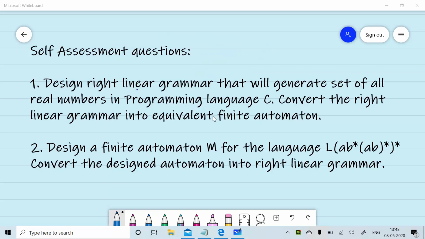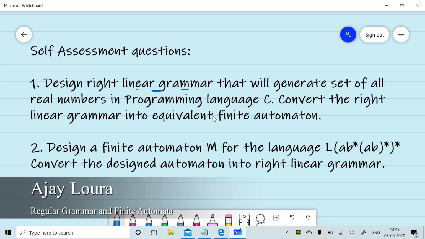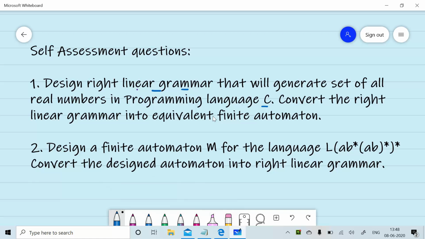Now these are two self-assessment questions. In the first question, we are interested in design of right linear grammar that will generate set of all real numbers in programming language C, then convert the right linear grammar into equivalent finite automata using the discussed procedure. In the second question, you have to design a finite automata for a regular expression and then convert the designed automata into right linear grammar using the discussed process.